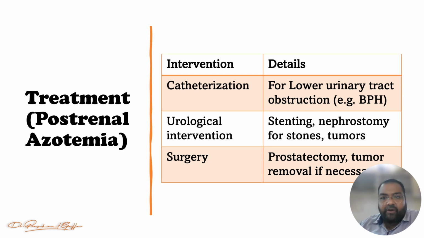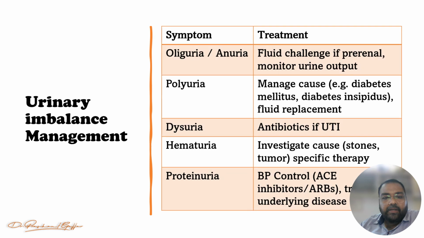Now let's see what steps we should take for the management in the case of urinary imbalance, right? So if you find oliguria or anuria, we have to give a fluid challenge if it is a pre-renal cause, and we have to monitor the urinary output, right?